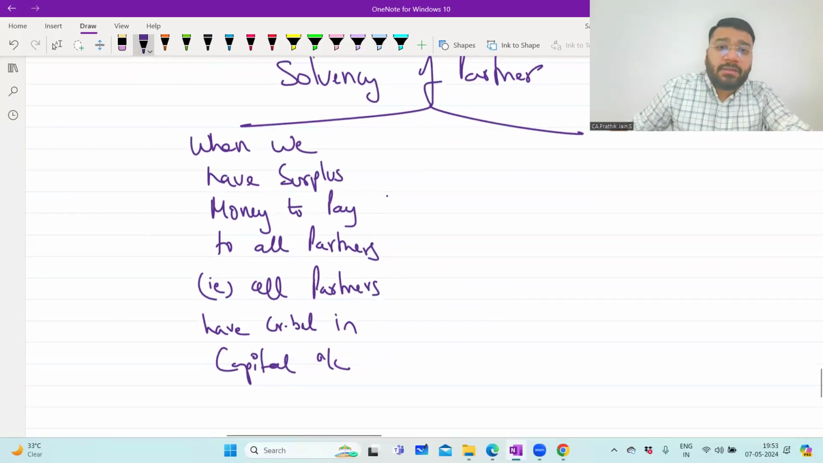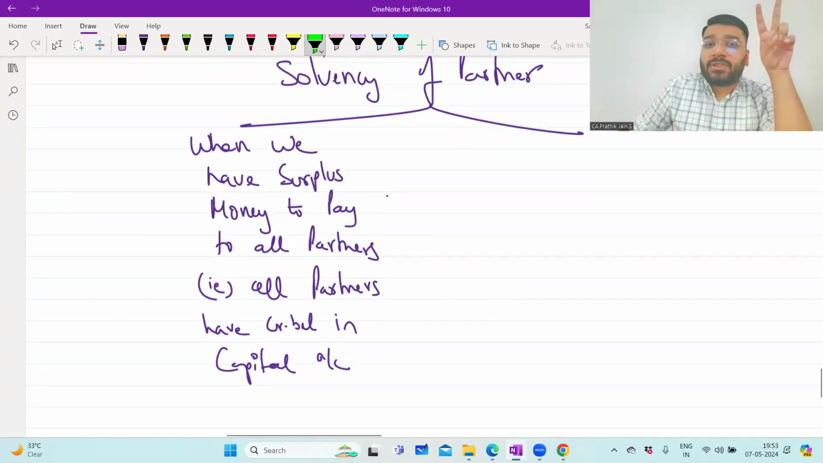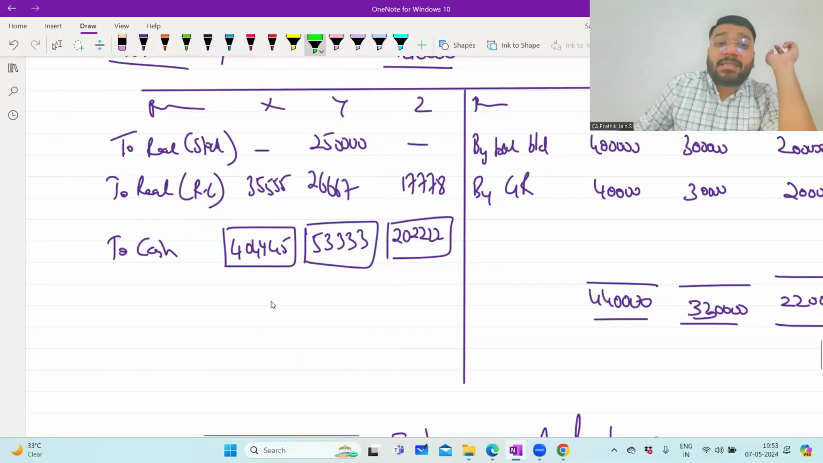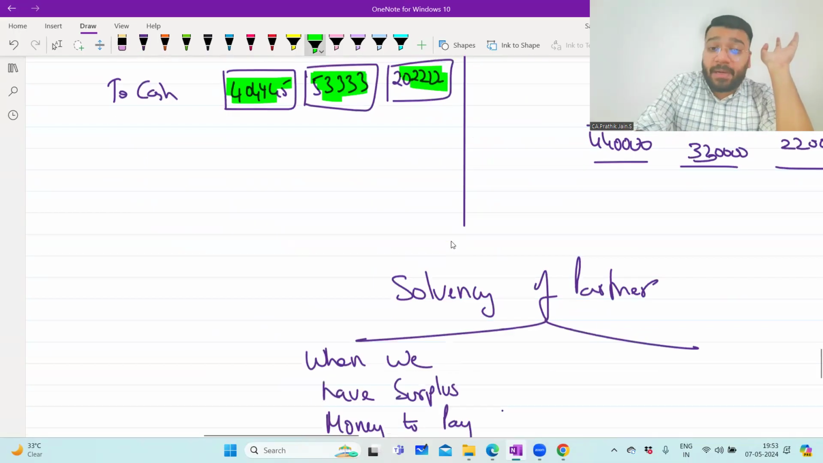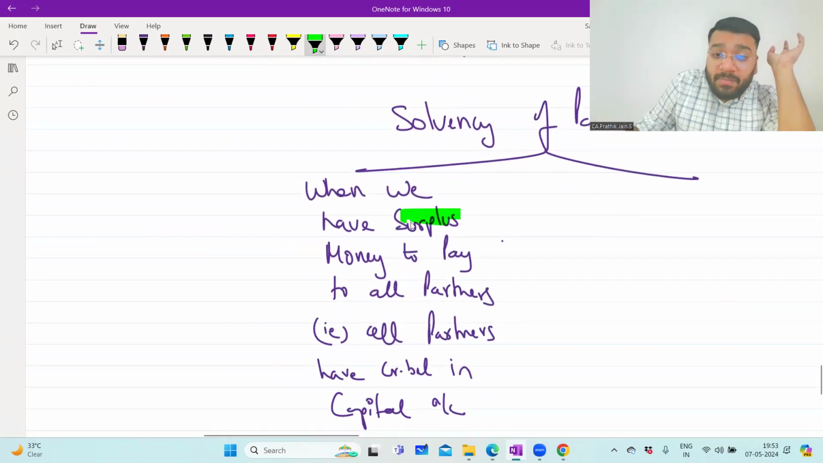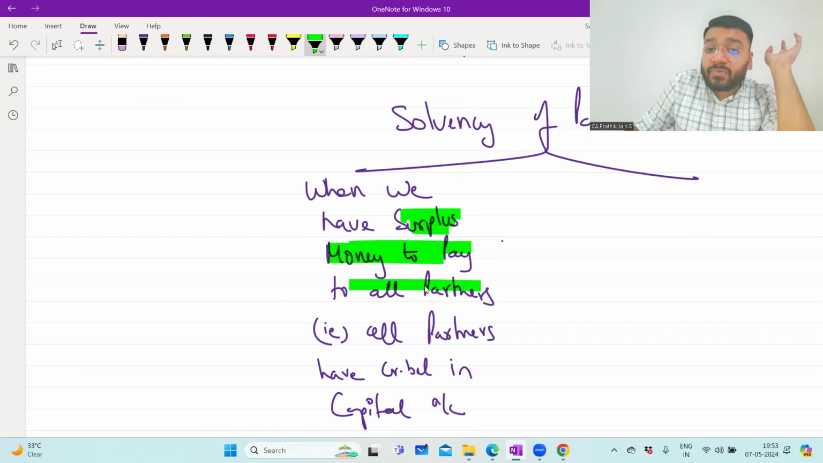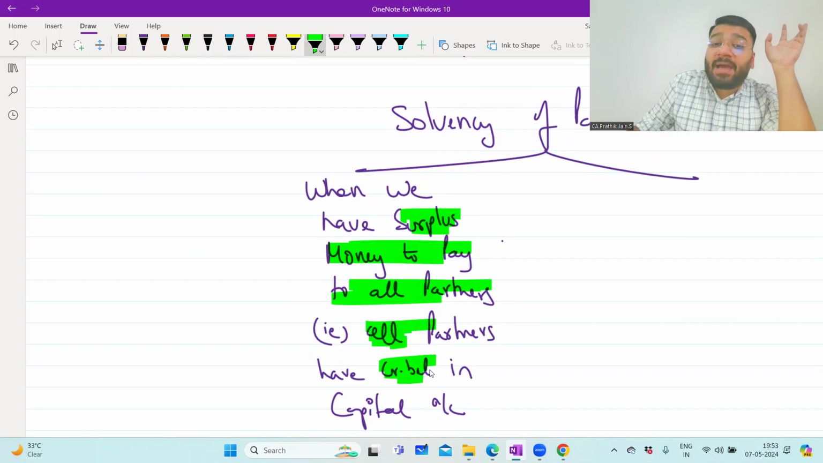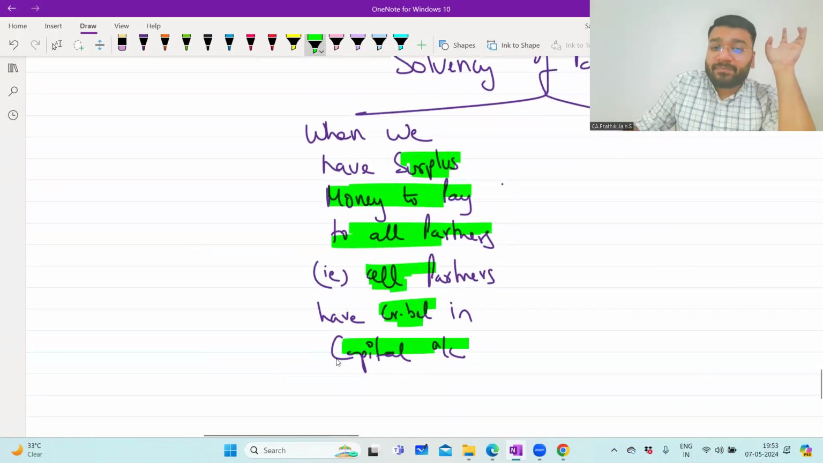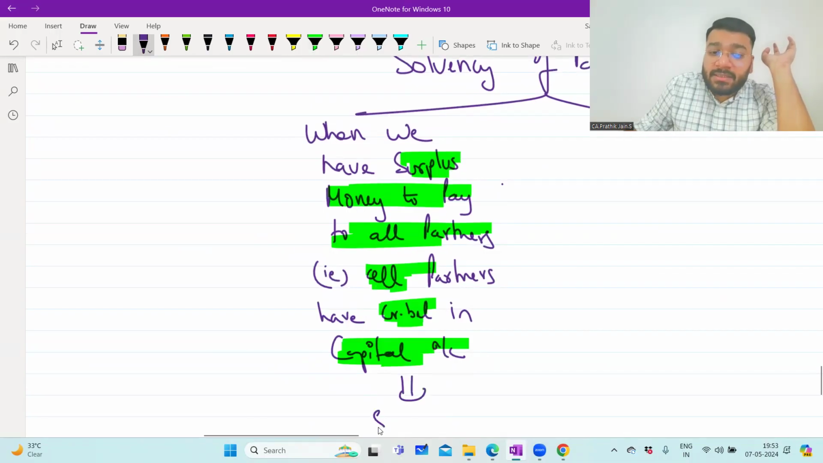Means what? The two questions that we did today, both the questions, if you see at the end, when you try to balance the capital ledger, we had surplus money, which means we had the credit balance in all the partners' capital account. So when we have surplus money to pay to all the partners, means what? All the partners have the credit balance in their capital account. So this situation is called a surplus situation.